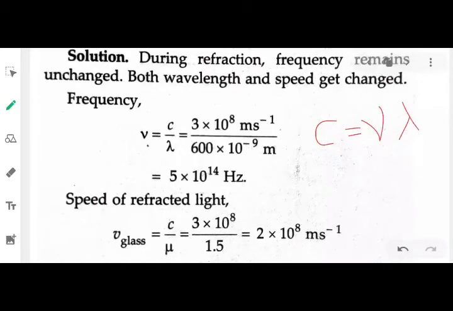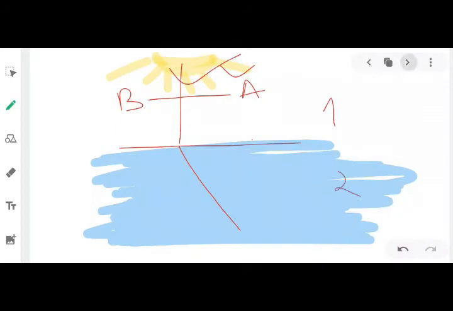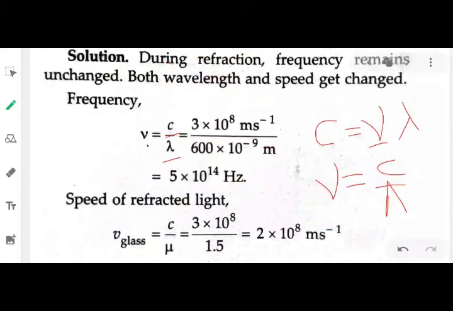From here I can find the frequency. Frequency nu equals c by lambda. Fine. Now the velocity of light in air is a constant value. C is a constant value, which is 3 times 10 to the power 8 meter per second.